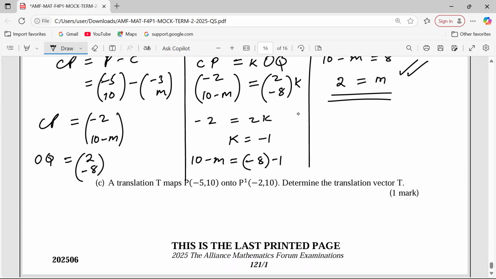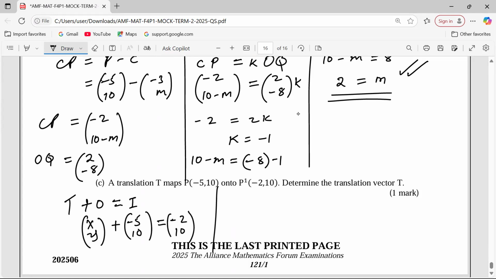And finally, we are talking about translation vector. A translation T maps P, negative 5, 10 onto P prime, negative 2, 10. Determine the translation vector T. A translation vector plus an object should give us the image. Therefore, the translation vector plus negative 5, 10 is supposed to give us negative 2, 10.